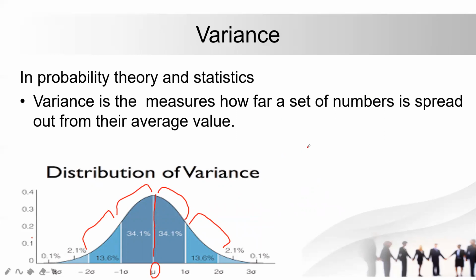So guys, if I take this red dot as my average value, and my points are coming here and here, this is my variance. The farther away they are from the average, the higher the variance. Okay, and if we have dots closer to the average, that means it has low variance. I hope it makes sense.